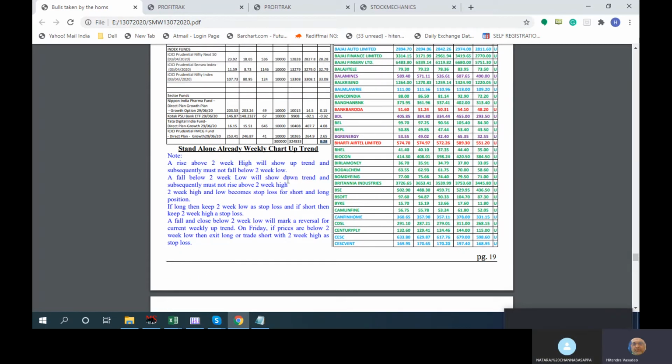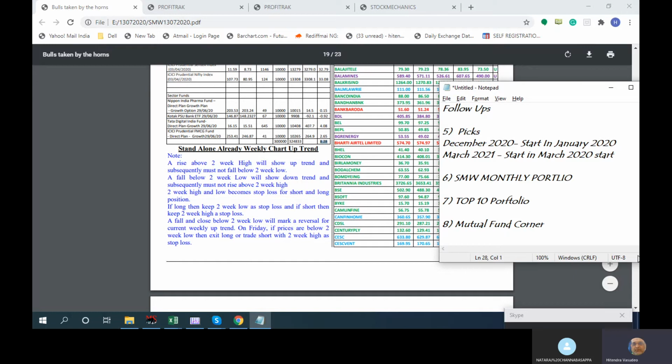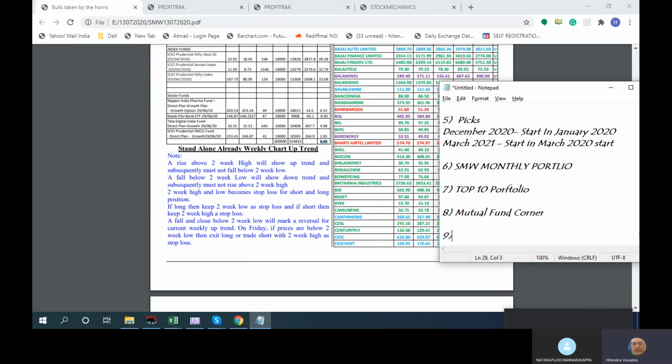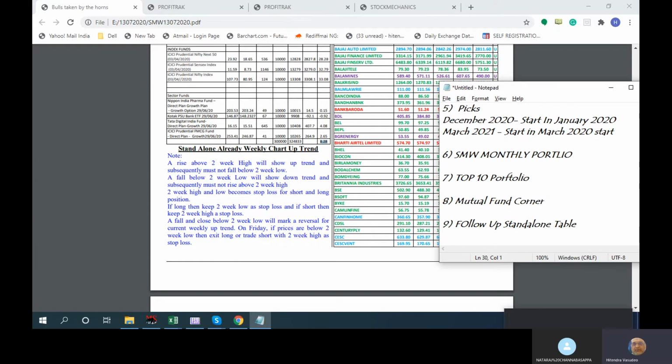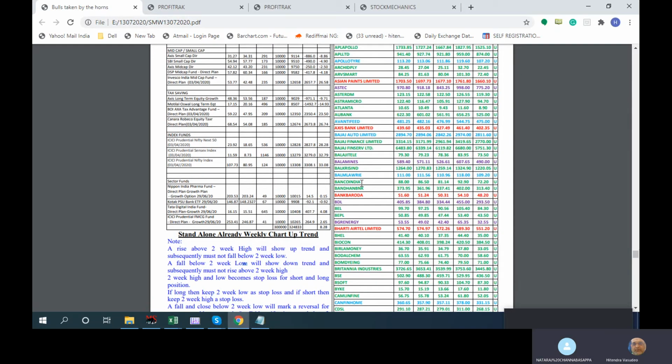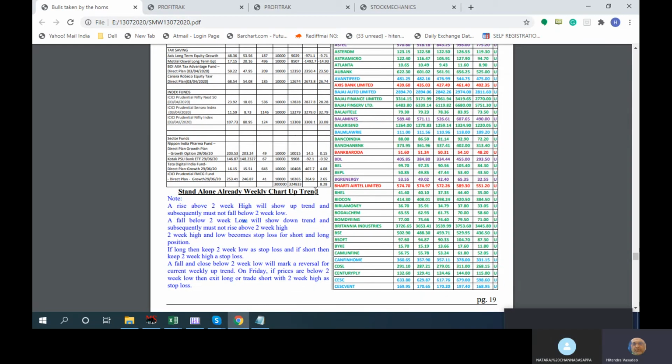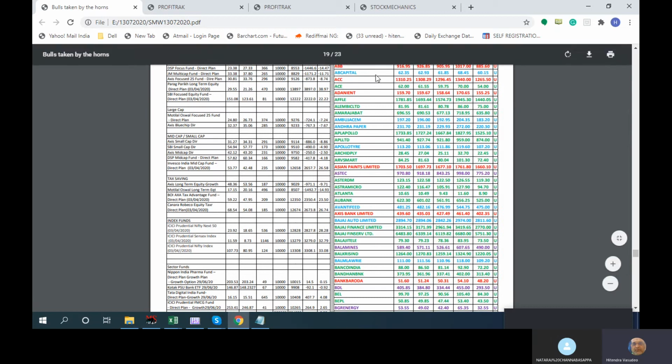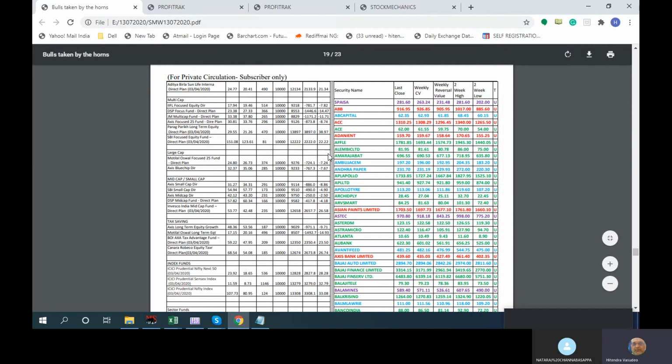Now these tables in the last part are something you can always ignore. For standard ones, we said this week buy and sell, so for them there is a follow-up over here, whereas this is an already uptrend chart. Suppose we are looking at ACC, it is a weak stock; even if it shows a trading uptrend, it's a weak stock, so we don't look at it. Say Amara Raja Battery, if I bought it last week, I'm holding.